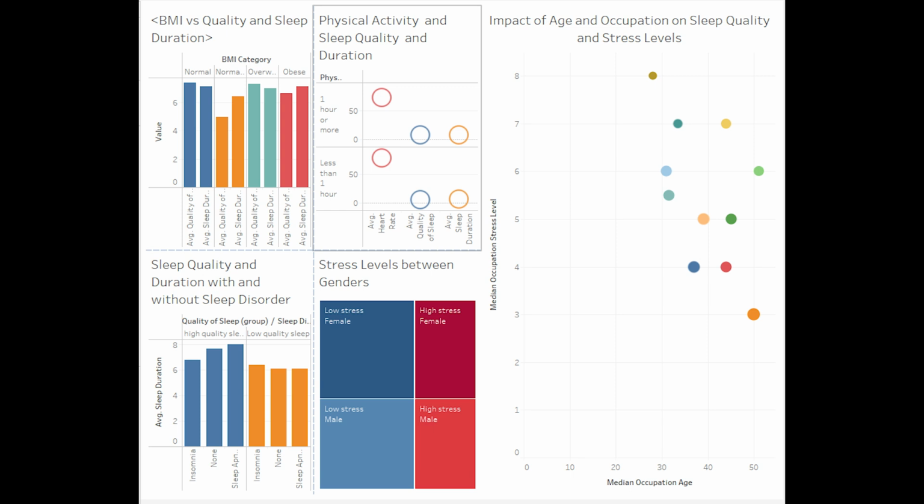Now, another trend is that sleep disorders do not always correlate negatively with duration. For instance, people with sleep apnea seem to experience longer and higher quality sleep for a variety of different reasons. It seems that a combination of physical activity and stress management could allow participants to positively affect sleep quality across various BMI categories and demographics. So there's a lot that could be done with this data here.